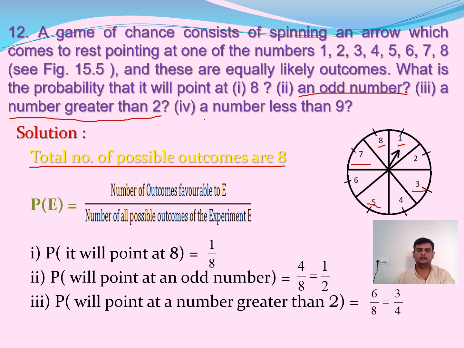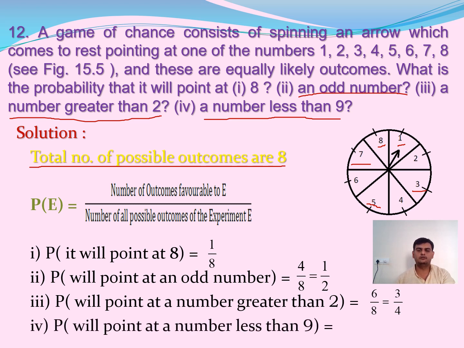And the last question, number less than 9. Number less than 9. What are the numbers we have on the spin board? 1 to 8. 1 to 8 means all these are less than 9. So I have 8 favorable outcomes. So my answer, the probability that it will point at a number less than 9 is 8 by 8, which is equal to 1.